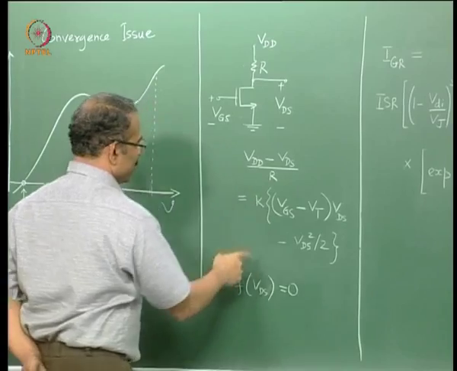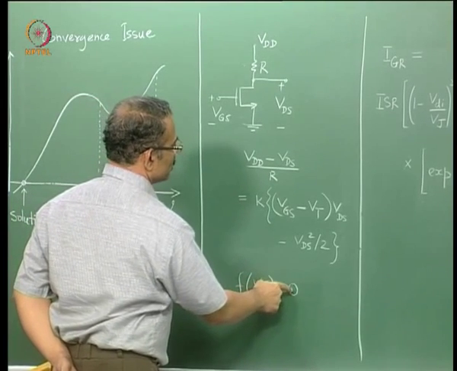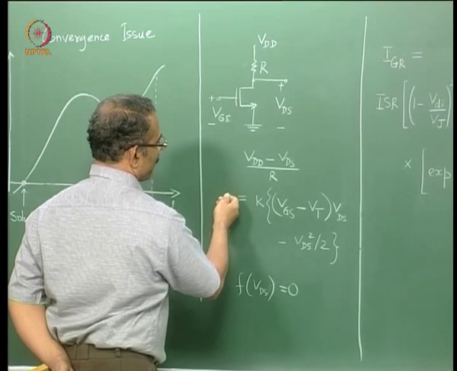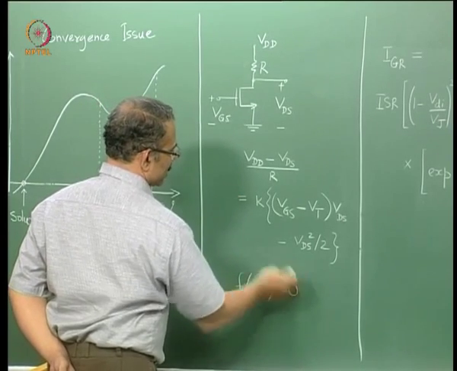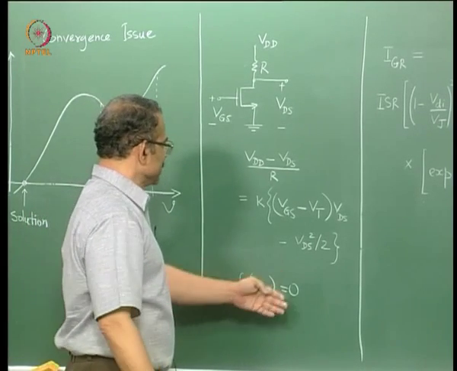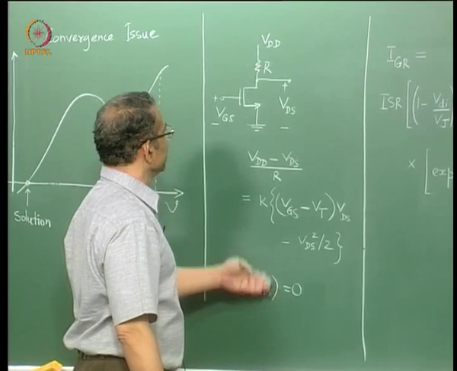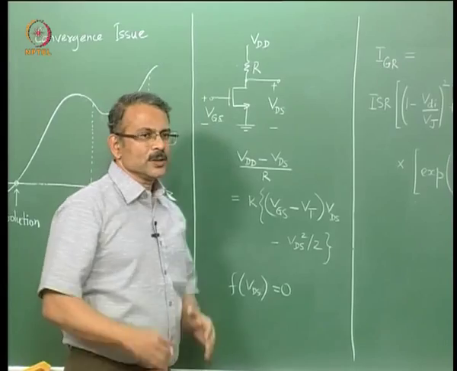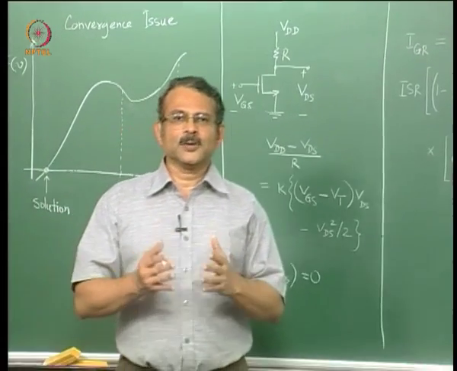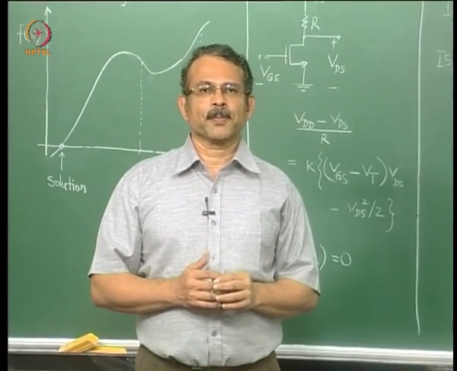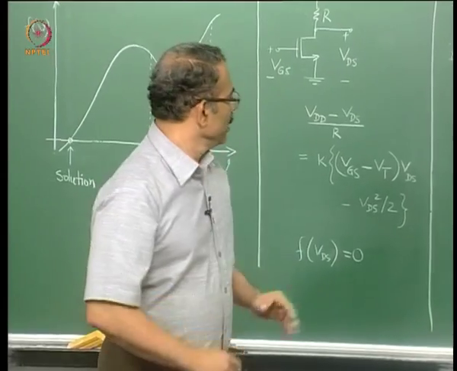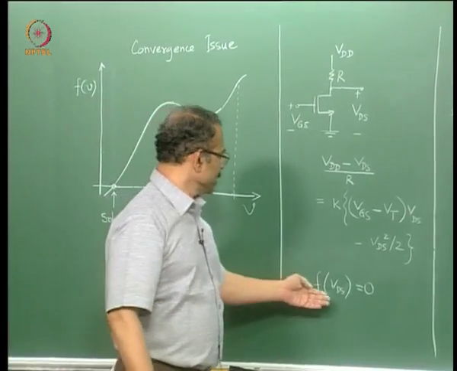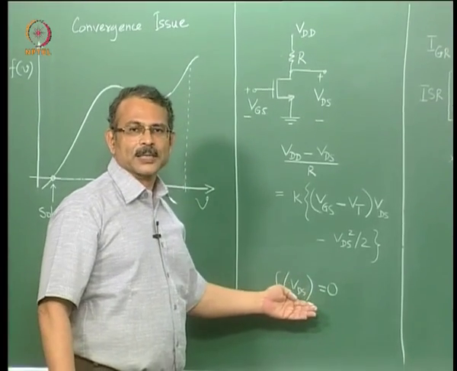Now this equation can be cast in the form f of VDS equal to 0. Shift all the terms to the left hand side and then you get this form of the equation. Now the root of this equation will give you the value of VDS for this circuit. So this is the kind of situation we encounter in circuit simulation. Now we have shown a simple situation. In practice the function of VDS can be fairly complex.